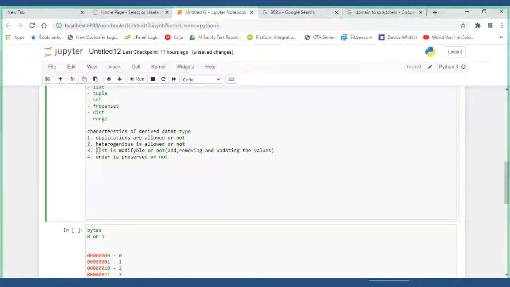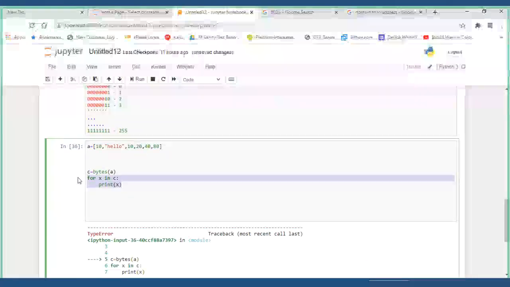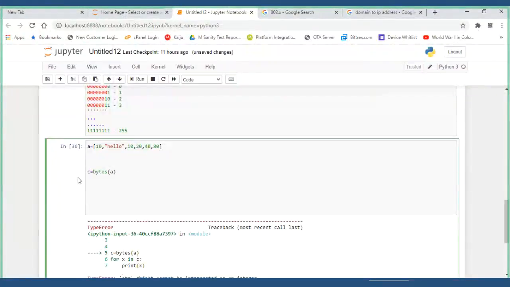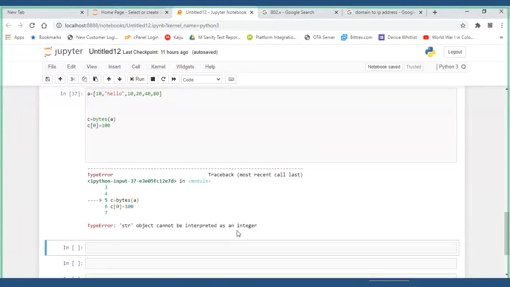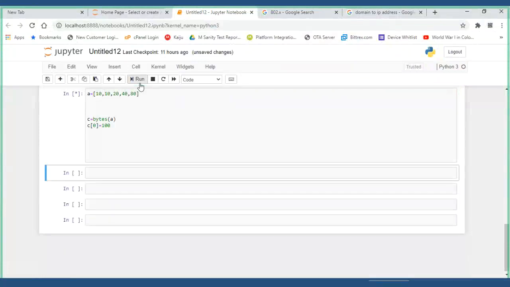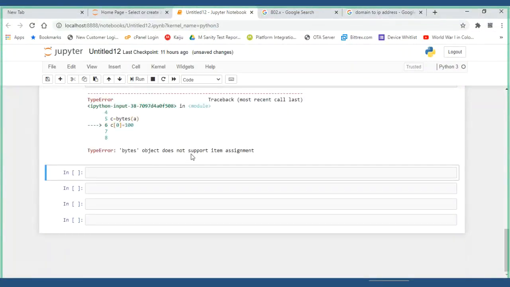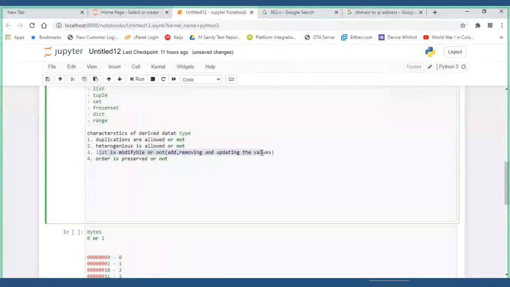Third characteristic: can it be modified or not? We tried to put a new variable. That's what we did, right? First, C of 0, I want to add a new element that is 100. Let me run that. The object cannot be interpreted. They have to remove it. Just remove it. Object byte does not support item assignment. It means you cannot modify it. So three characteristics we have seen. Modification is also not allowed.